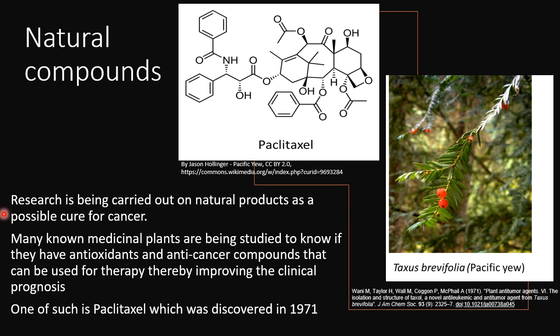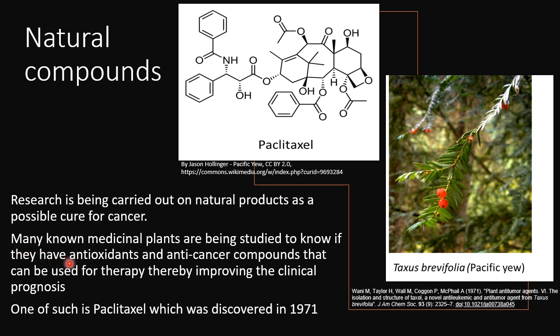This is because many known medicinal plants are being studied to know if they have antioxidants and anti-cancer compounds. Antioxidants, because studies have shown that when people have cancer, there is an increase of reactive oxygen species and reactive nitrogen species, which is bad for the body.